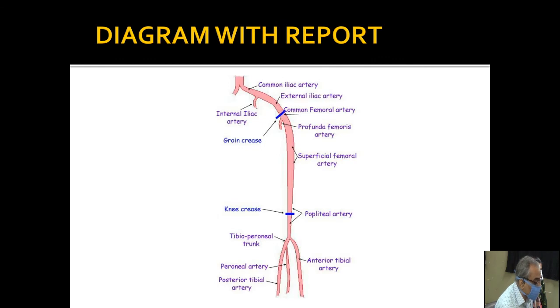If you find narrowing or stenosis in a peripheral artery, you can draw a diagram along with your report and mention the exact site of narrowing or occlusion, or you can mention collaterals reforming the distal vessel. It is always useful for the surgeon or the interventional radiologist to decide how things can be taken up.